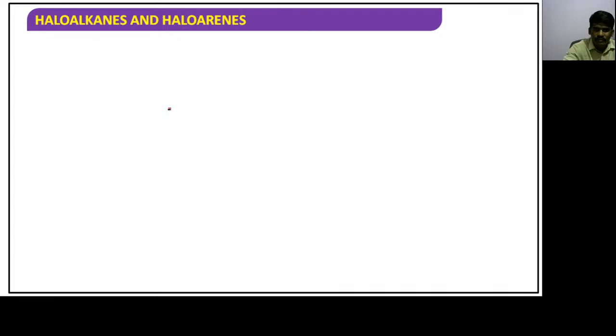Next topic we can just see, guys: compounds containing sp2 C-X bond. What is that? sp2 C-X bond means an sp2 carbon should be there, and it is of two types: vinyl halides and aryl halides. Vinyl halides means CH2=CHX. Our halogen is connected to a carbon with sp2 hybridization, so an sp2 C-X bond is there. Such halides are called vinyl halides. So CH2=CHX is called vinyl.